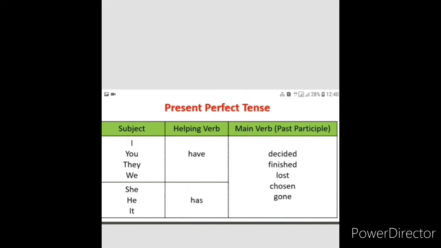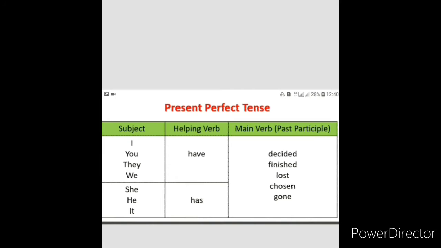Okay, in brief, present perfect tense means subject. What is subject? I, you, they, we. Okay, the first person is the subject. Helping verb means have. You have to add have in the perfect tenses. In the simple tense, you do not have to add anything; you can write as simple as possible.